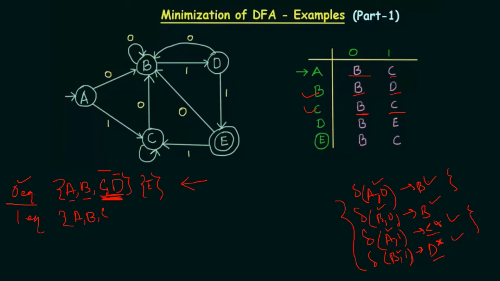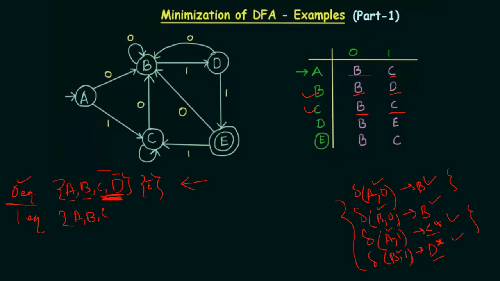Now next we need to move to D. Let me just draw this properly. Now whenever we are looking at D, the transition you will see. We have A, B and C as one equivalent, so you can compare with either of them.